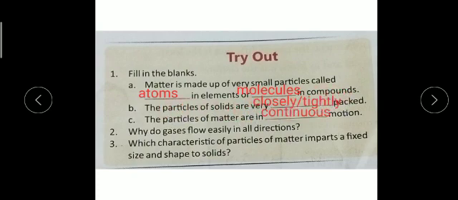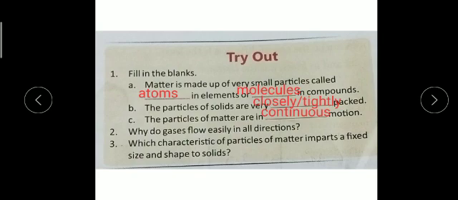The B part: the particles of solid are very closely packed, or tightly packed, anything you can write. The C part: the particles of matter are in dash motion. Dash motion means you can write continuous motion, that is given in your book, and you can write random motion also. Both are correct.